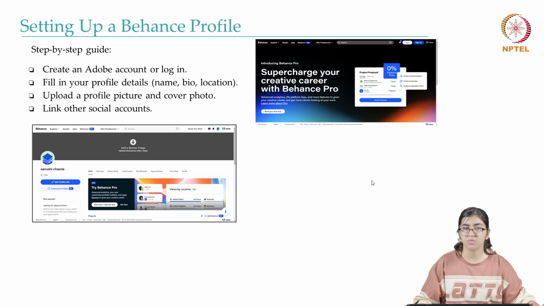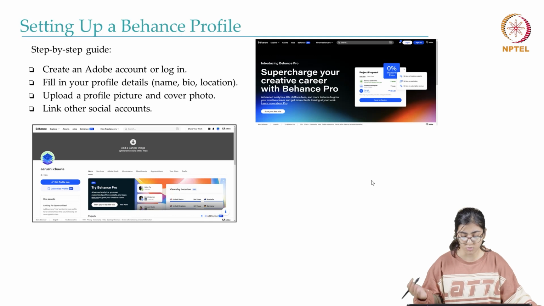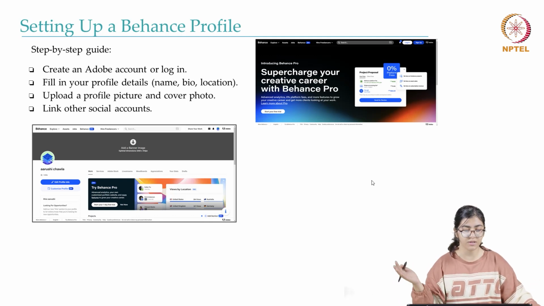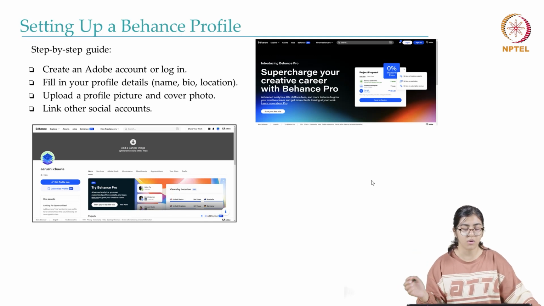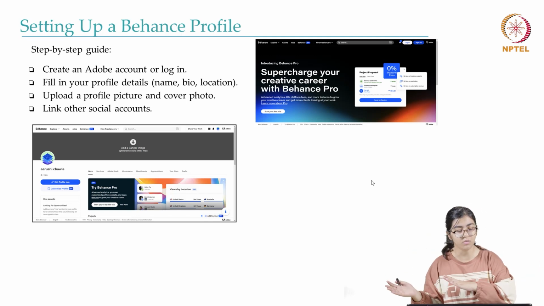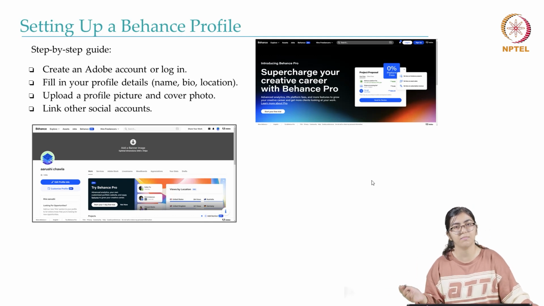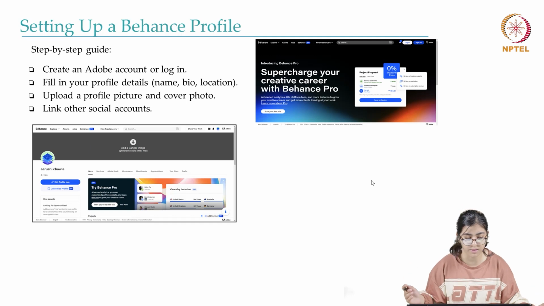So yes, first you log in. Either you can do it through your Adobe account if that exists, or you can do it through your Google account. So to set up your Behance profile, you'll just log in through your Adobe account or through your Google account, and you'll fill in your profile details like your name, bio, location, like you would do in any social media platform.